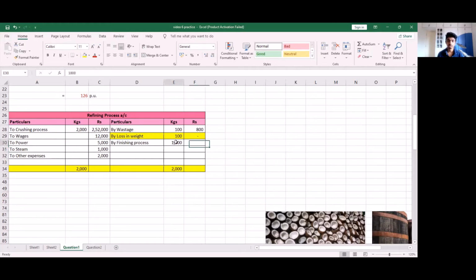But when we have only one item, that is only the finishing process or by finishing process, which is the transfer to the next process, we can find this just by totaling the debit side and subtracting this 800 amount. So we will get 2,72,000 minus this 800, and we get 2,71,200. Now, why did I do this?